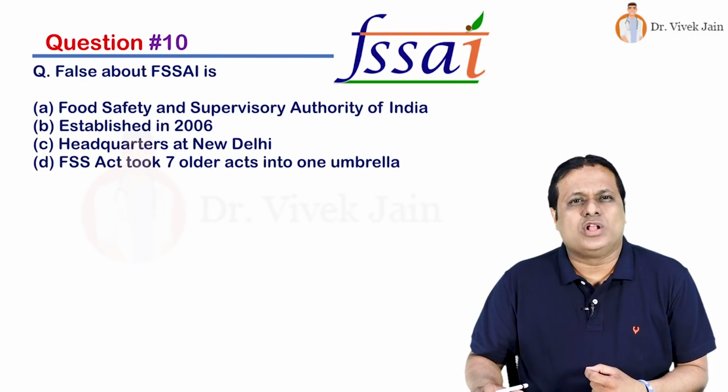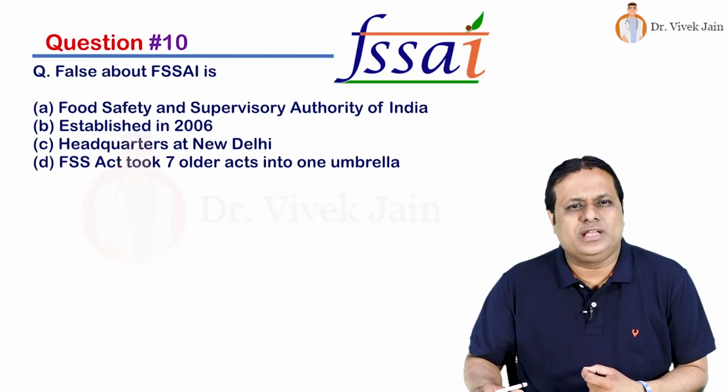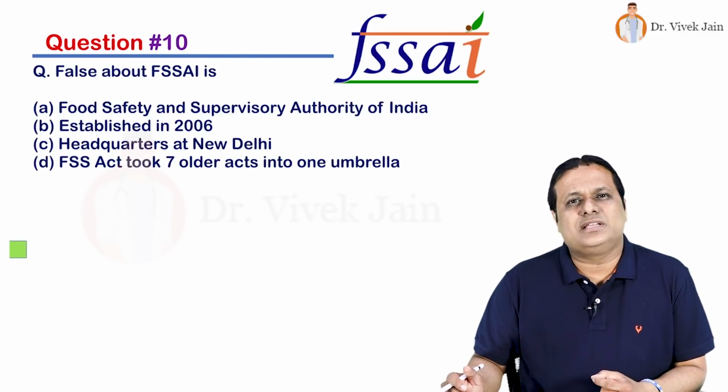Question 10 is about FSSAI. First choice, it is Food Safety and Supervisory Authority of India. Second choice, established in 2006. Choice number C, headquarters at New Delhi. Choice number D, FSS Act took 7 older acts into one umbrella. And your time starts now.